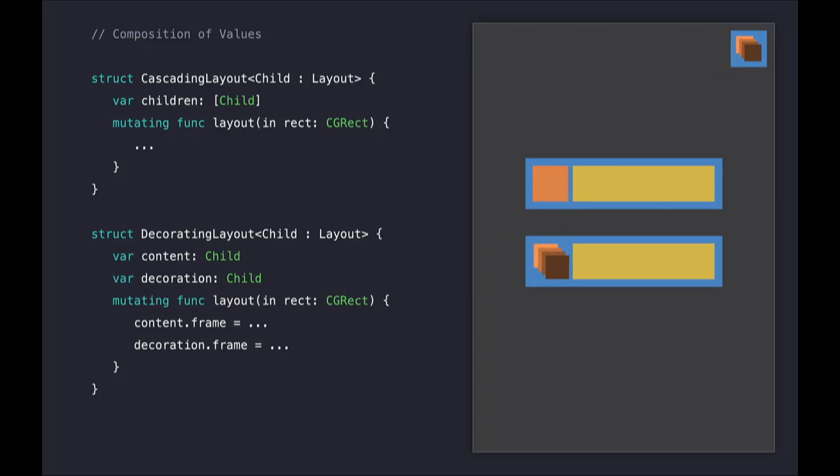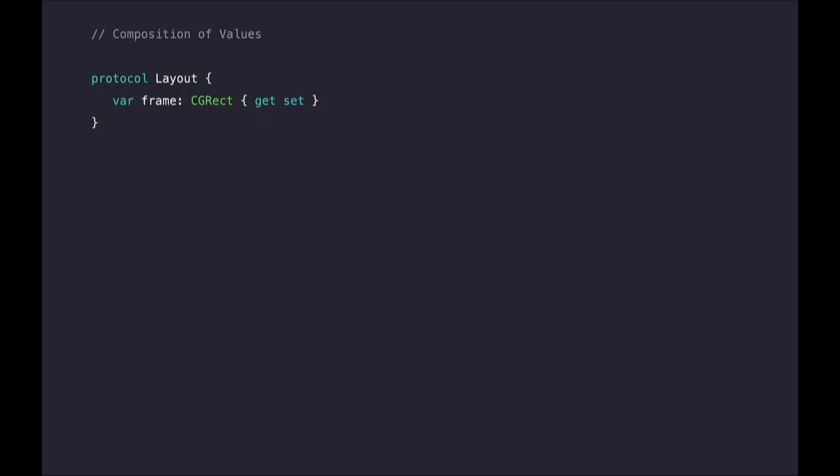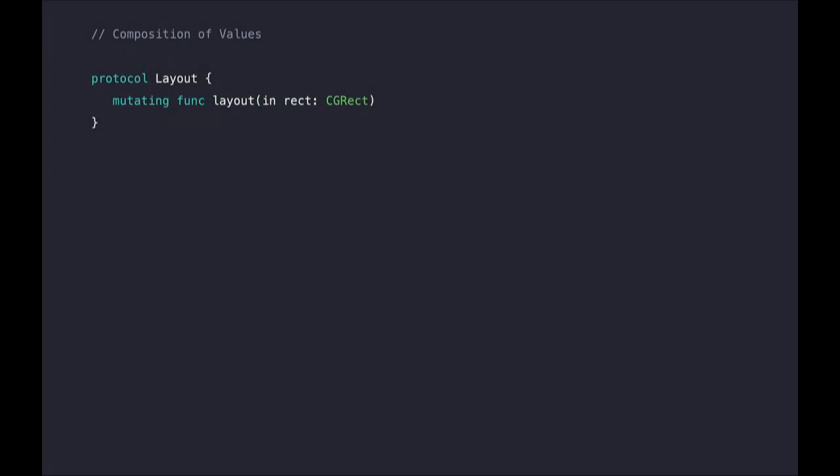But there's one more small thing we have to change here. These layouts only expect to have children that are UIViews or SKNodes. So let's generalize this so that we can use layouts and compose them together. Well, the layout protocol that we're using for our children requires a frame property. But we never need to call the getter for that property. We're only ever setting new values for it. And we don't actually care if our children have a frame or not. We really just want to be able to tell our child to lay itself out in a given rect. So let's change this to a method that reflects that. When we decide a rect for one of our children, we'll tell that child to lay out in that rect.